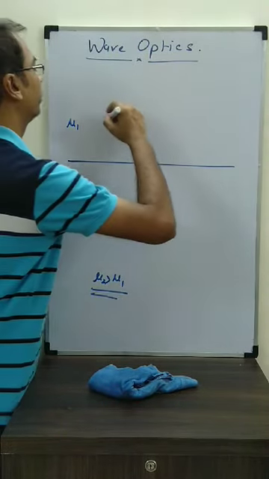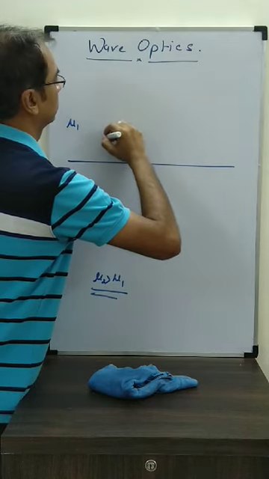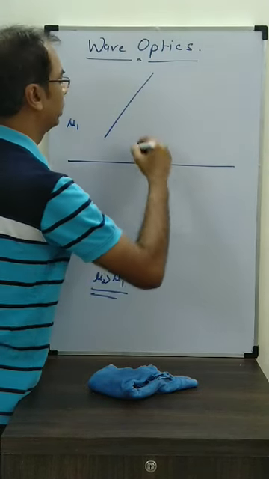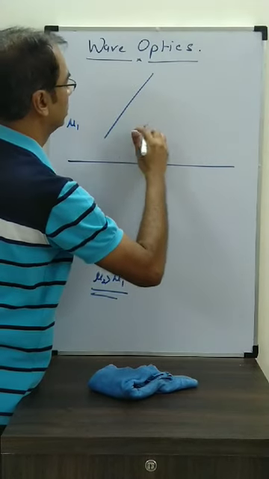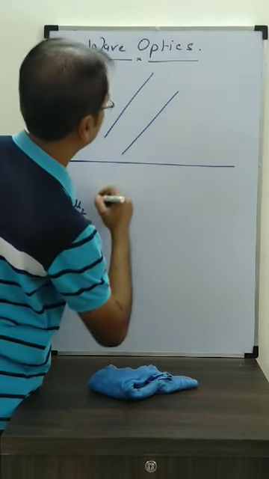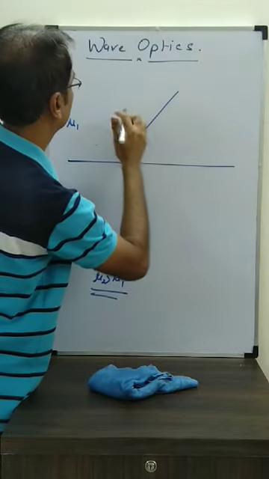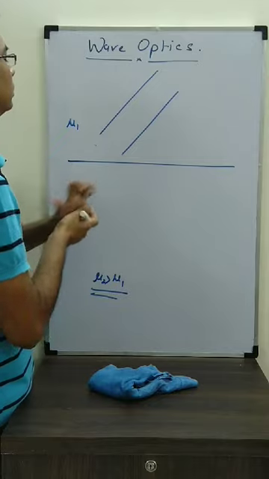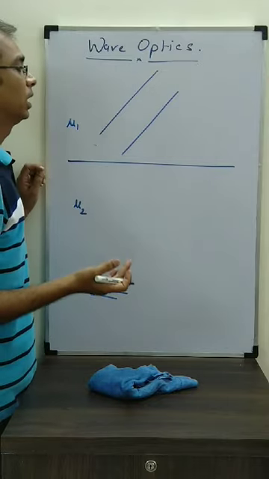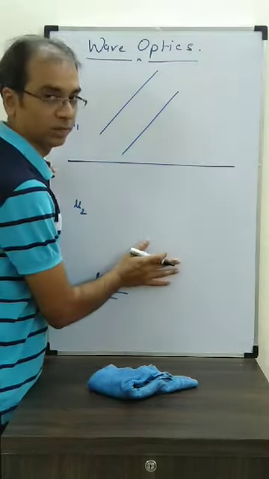Here the wavefronts are like this. One wavefront is a plane wavefront, another one is like this. So two wavefronts are here, parallel to each other. Now we have to see how the wavefronts are in this denser medium.